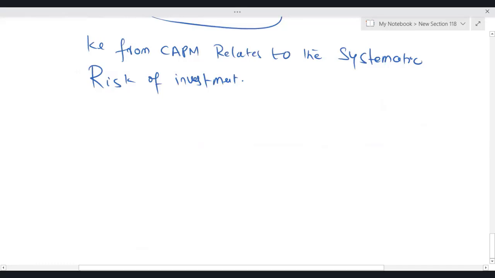Now, the second model to calculate KE is the dividend valuation model. You can also say dividend growth model, there's no issue at all.